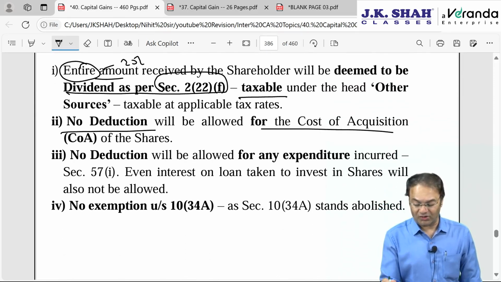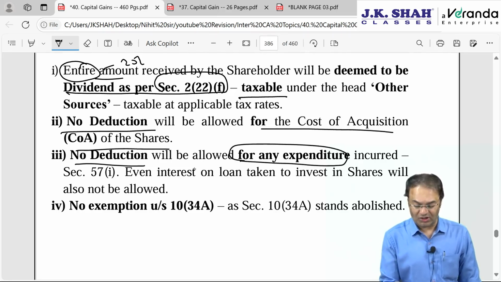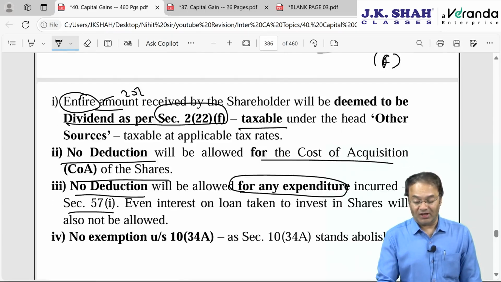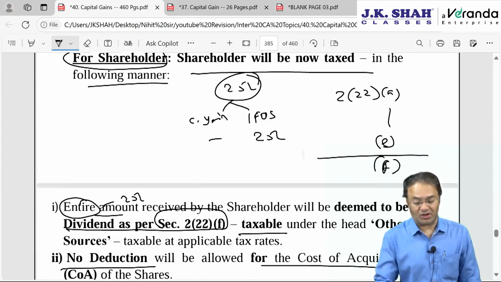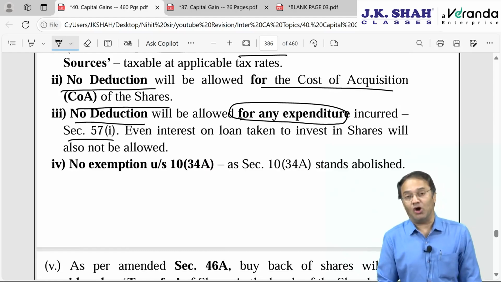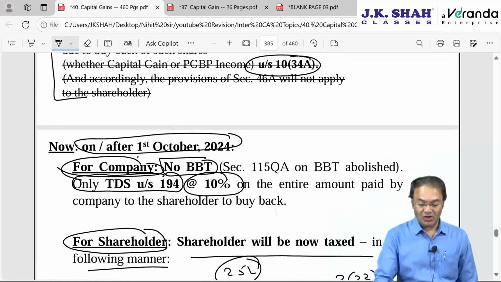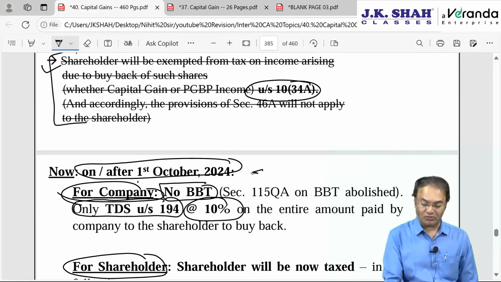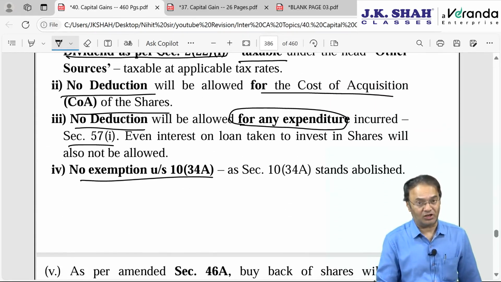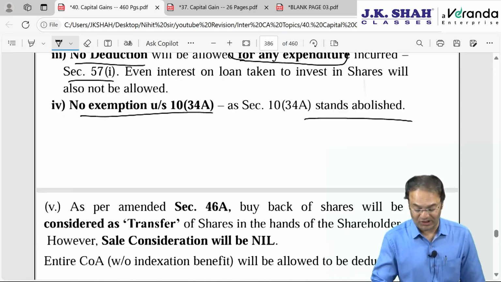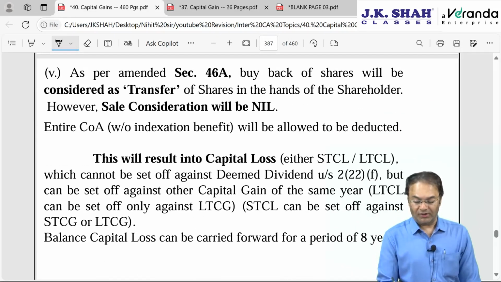No deduction for any cost of acquisition of shares will be allowed. No deduction for any expenditure incurred under section 57 clause 1 to earn such income. So meaning thereby, if the entire 25 lakh is considered here, then the entire 25 lakh will be under IFOS. Nothing will go under capital gain, if there is a buyback on or after 1st October 2024. Remember the date here. This is the big amendment. And there is no exemption under 10(34A), because 10(34A) stands abolished. It's been deleted now.